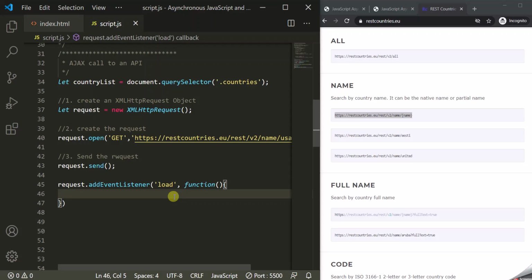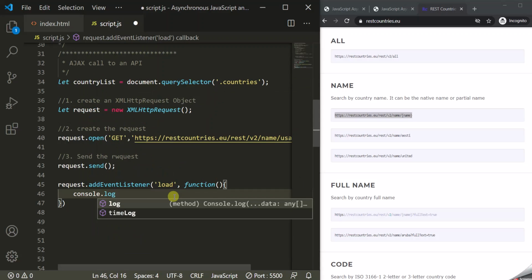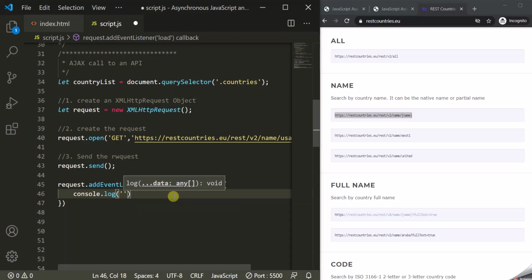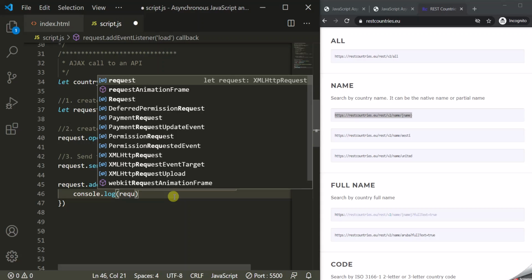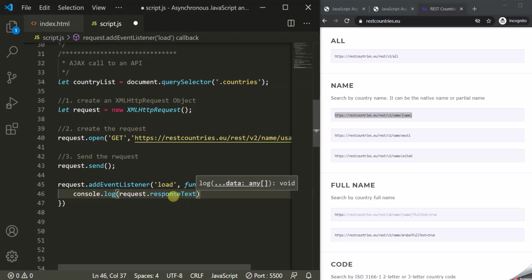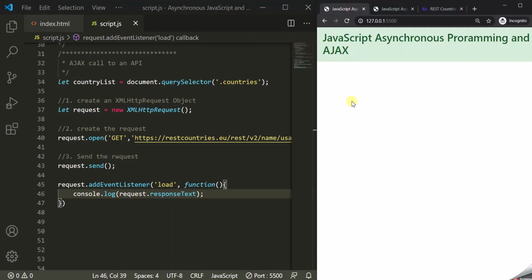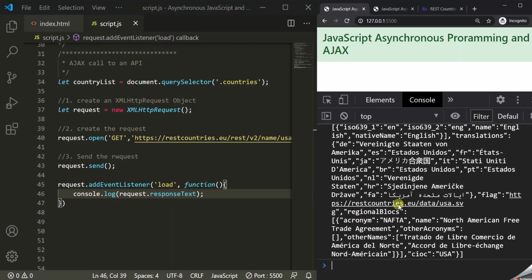All right, so once the data is loaded, the first thing we want to do is log the data in the developer console to see if we have actually received the data. And where do we get the data from? From the responseText property of this request object, this XHR object. So request.responseText will give us the data which we have received from the server. Let's save these changes, go to our web page, and open this developer console. All right, and here we have the data which we have requested.